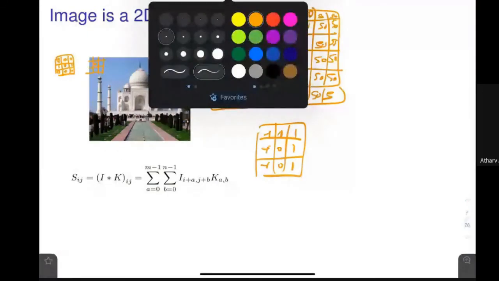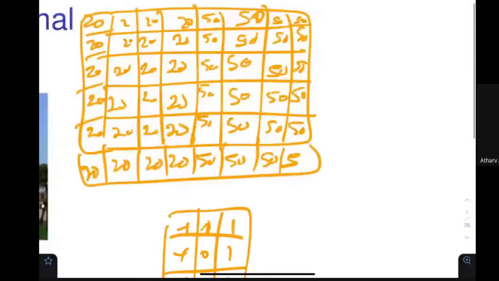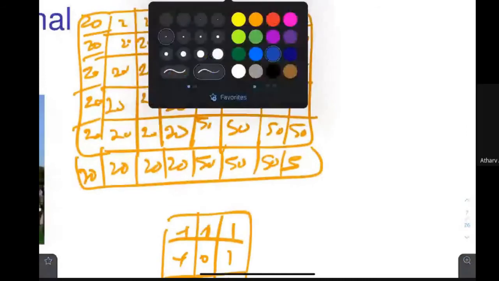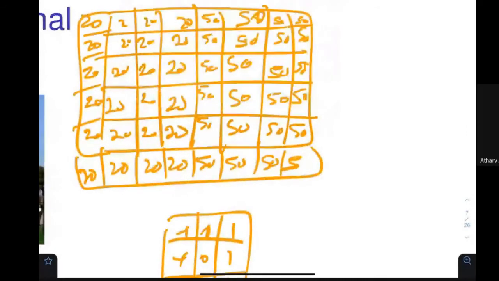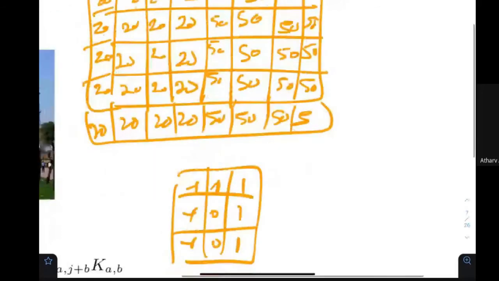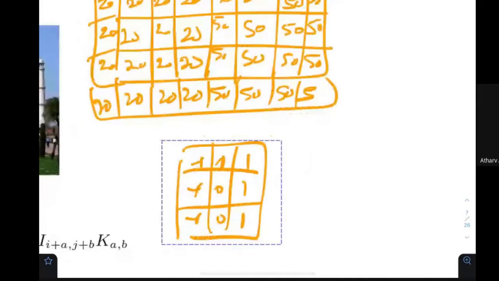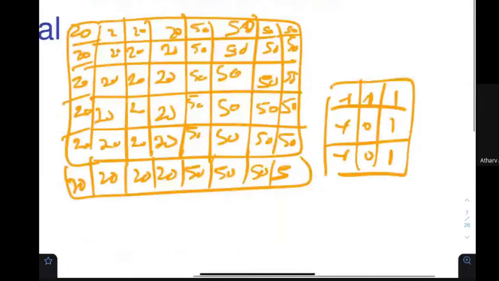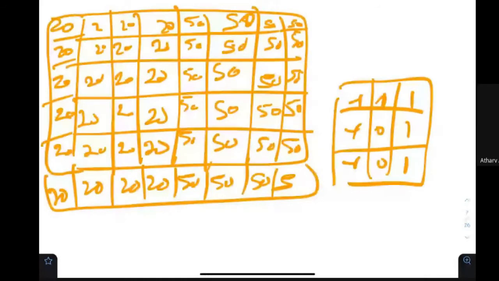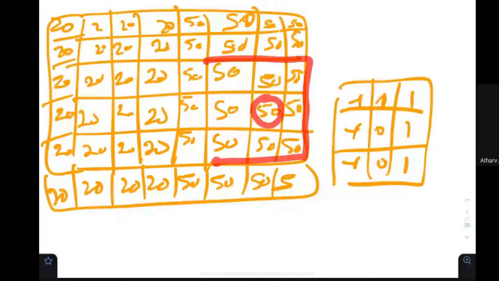Means new value. You know what the value is right now? It is 50. What would be the new value if I put this filter over here? It would cover this particular location.